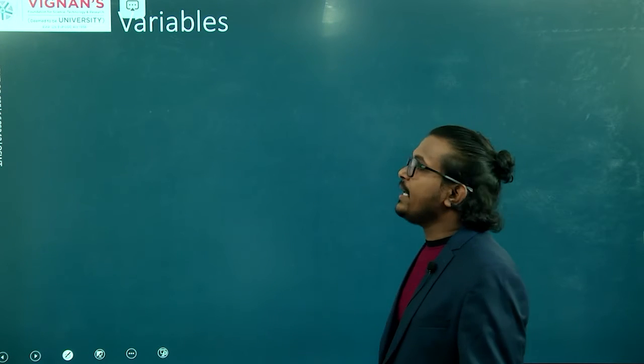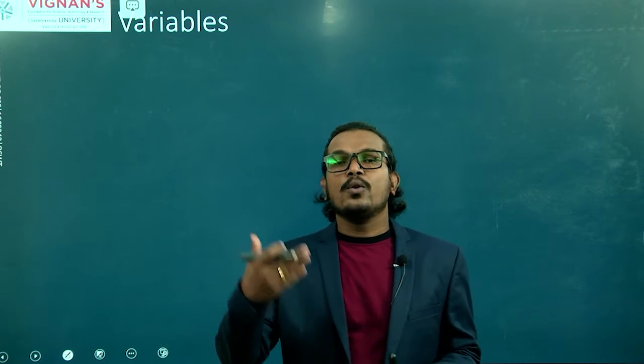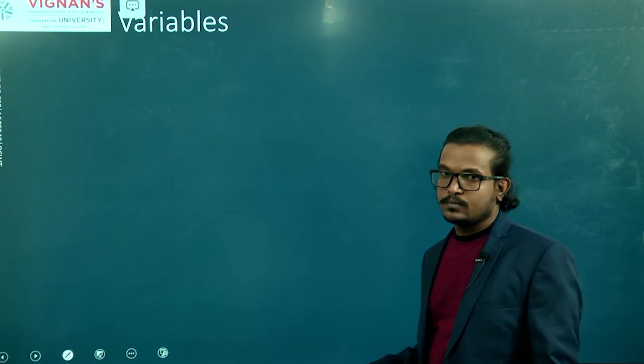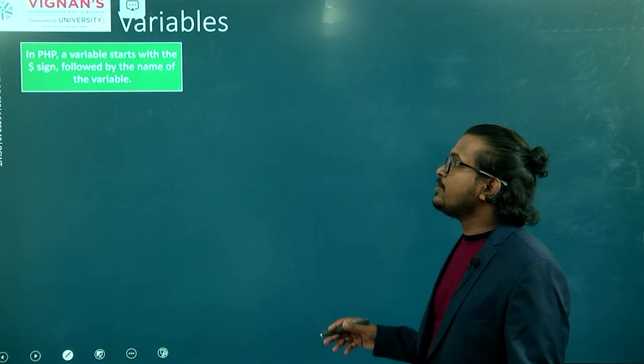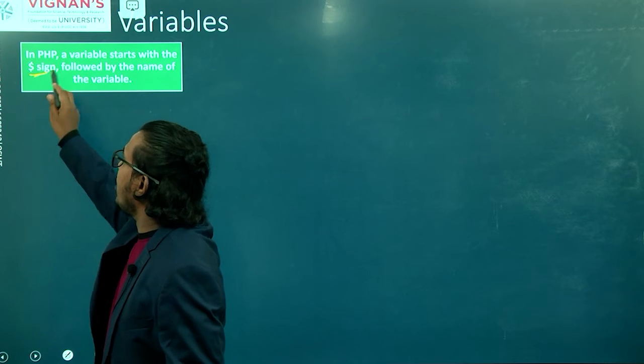Next we'll see what variables are and how to write this PHP script. We'll talk about it one by one in detail. First we'll see the variables concept. So what do variables mean here? In PHP, variables start with the dollar symbol.